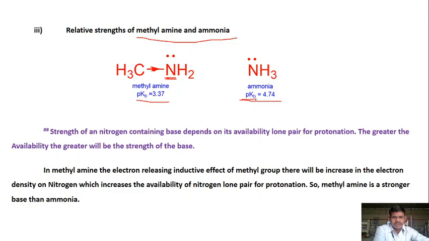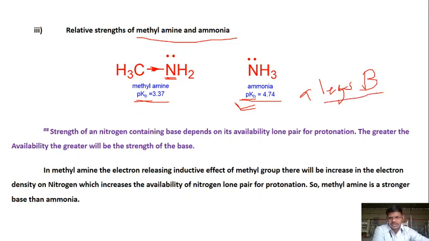Here it is the pKb value, and in the previous example that was the pKa value. So the more the pKb value, the less will be its basicity. The pKb value more, basicity less.